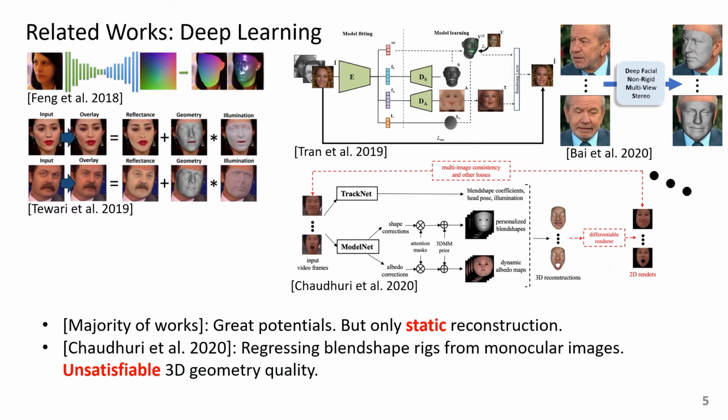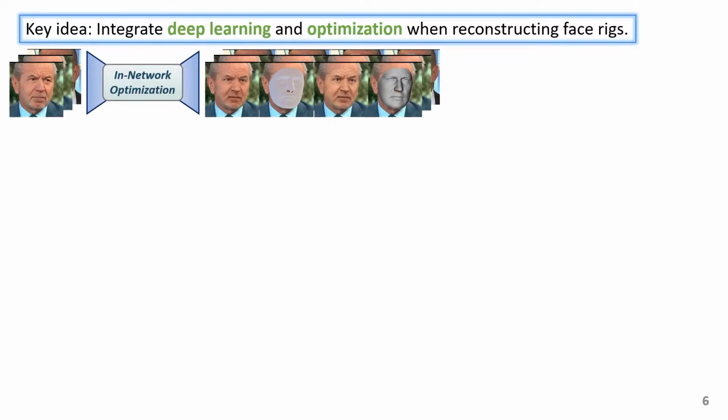Very recently, people proposed to use neural networks for regressing blend shape rigs from monocular images. However, their estimated 3D geometry has unsatisfactory quality. Our key idea to address these issues is to integrate deep learning and optimization when reconstructing face rigs. Following this idea, we propose an end-to-end trainable network embedded with a differentiable in-network optimization.